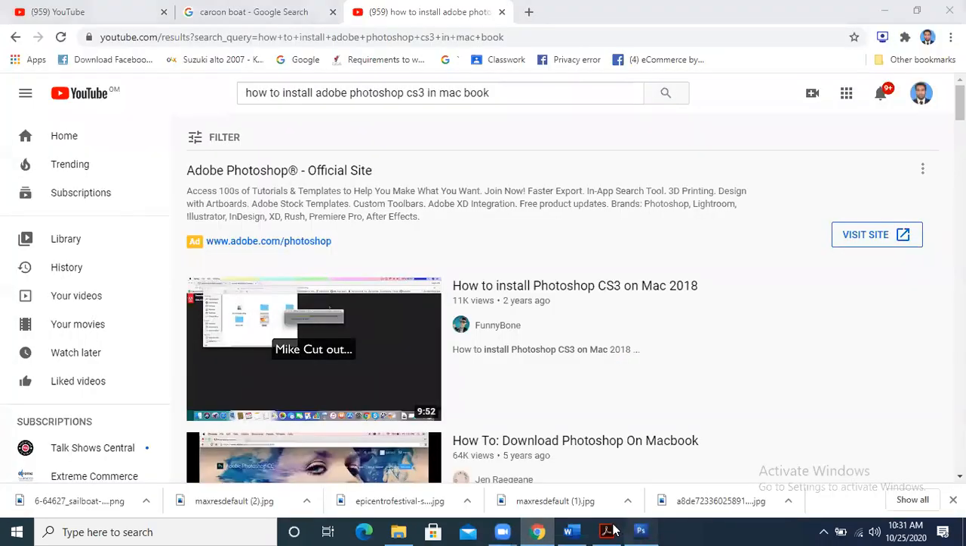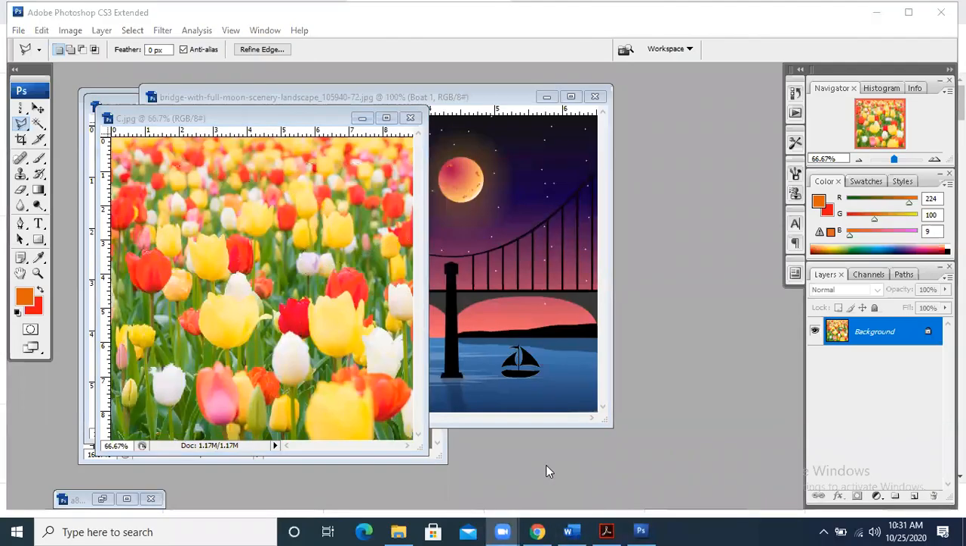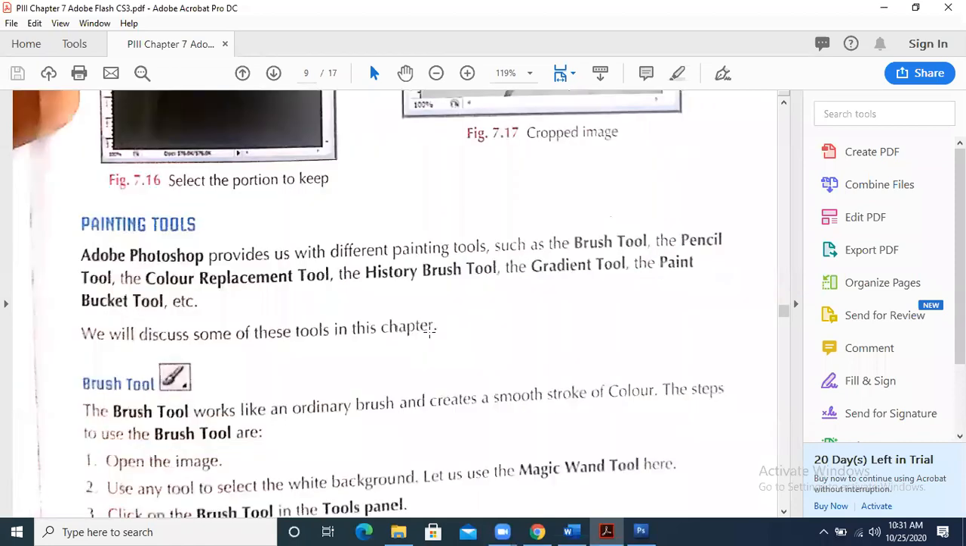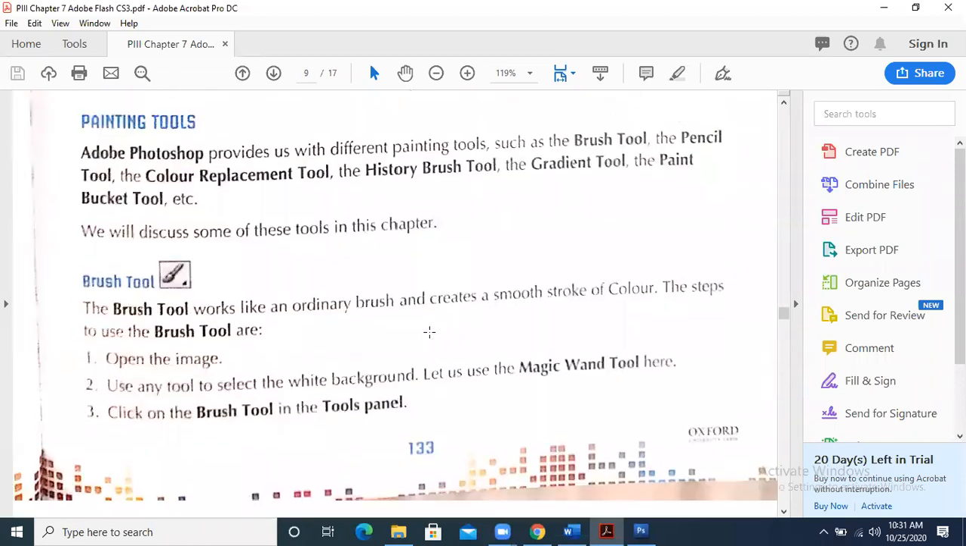If you have any doubts, please ask me. I will clear all these things for you. And keep in mind that this is a very important chapter, and these are very important tools. So cropping, we have understood all the things about cropping. Painting tools, I had explained the brush tool. If I haven't, I am going to explain what is meant by the brush tool.